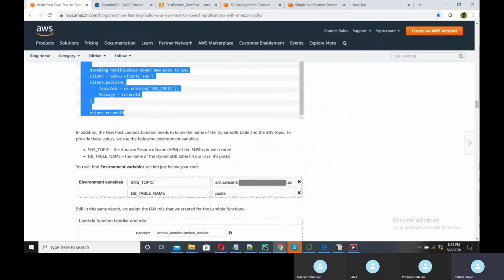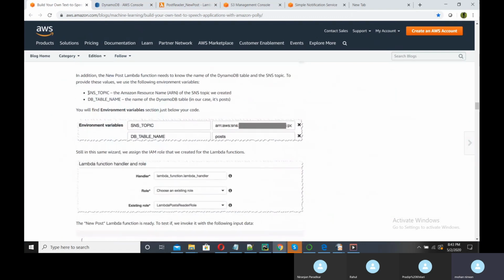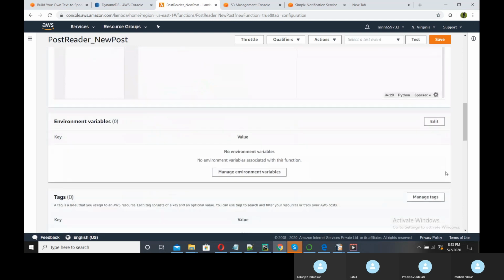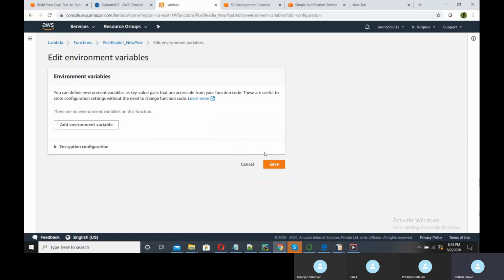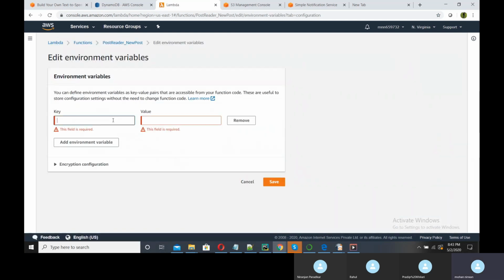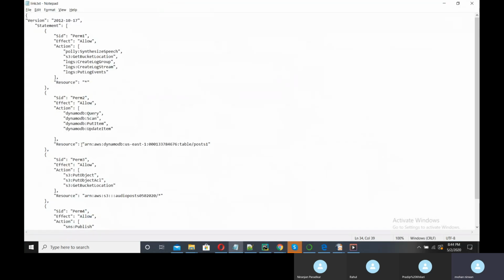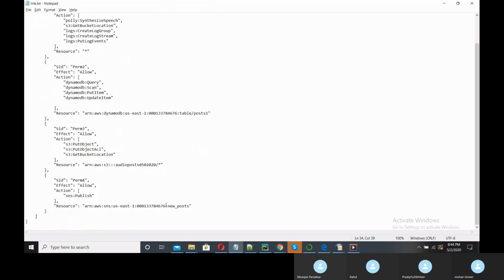And now we need to set two environment variables here. So edit this function, add environment variables. My first environment variable is SNS topic. What is my SNS topic? I need to give the ARN of that. So here is my ARN, new post.